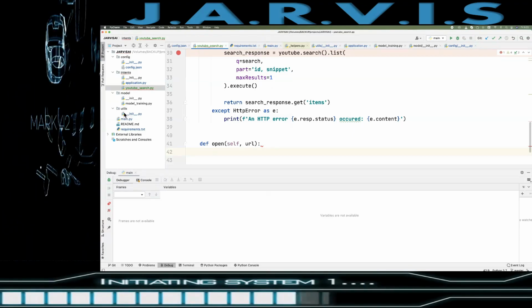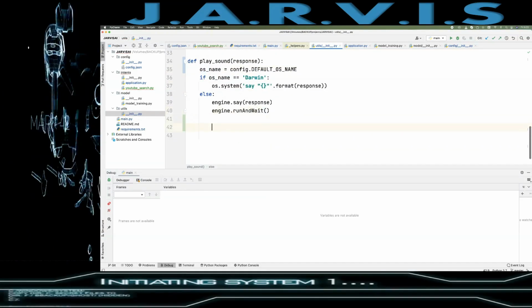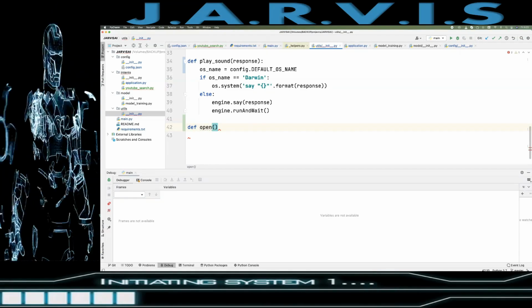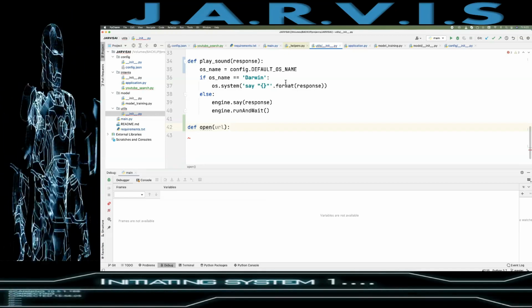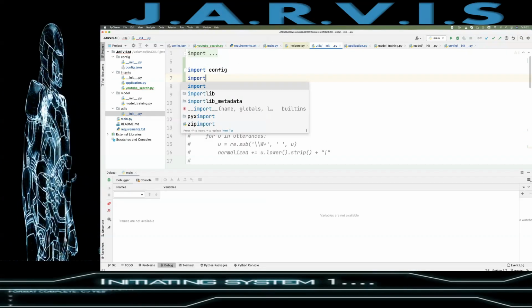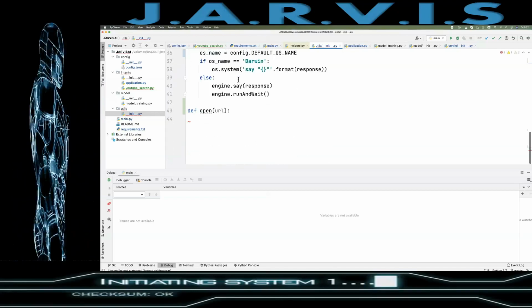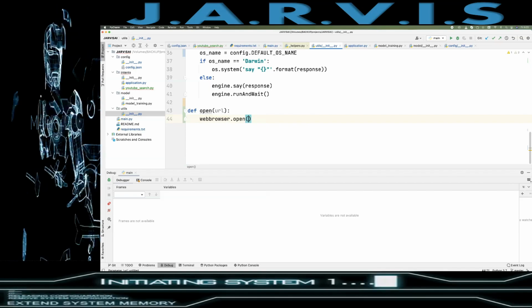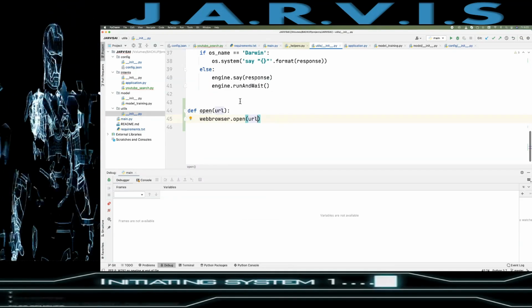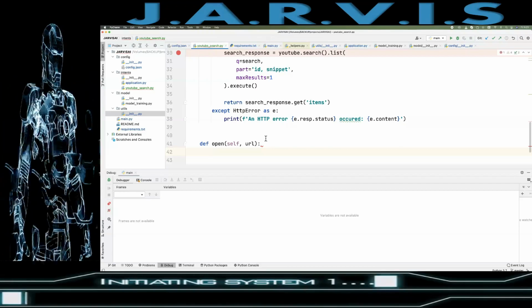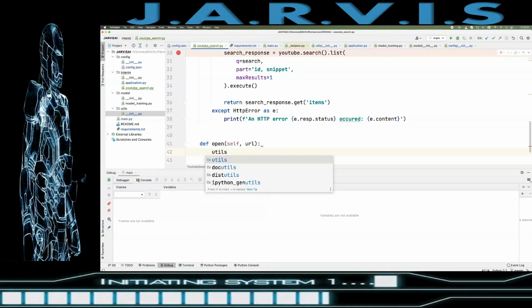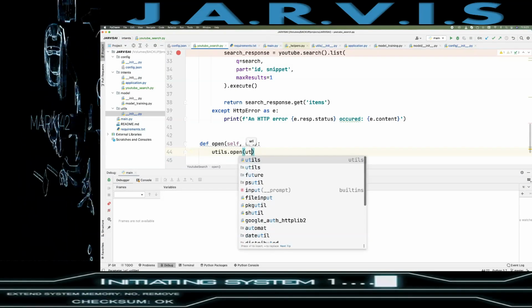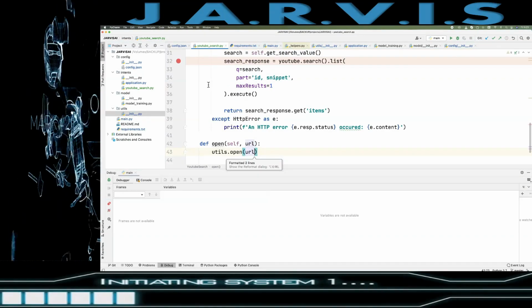So let me just create def open and URL, and here I need to import webbrowser, then webbrowser.open with the URL, like this. Now in the YouTube search we will have utils.open, and then the URL, right?